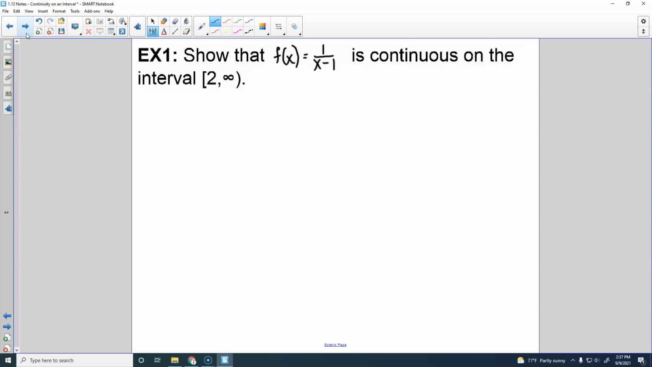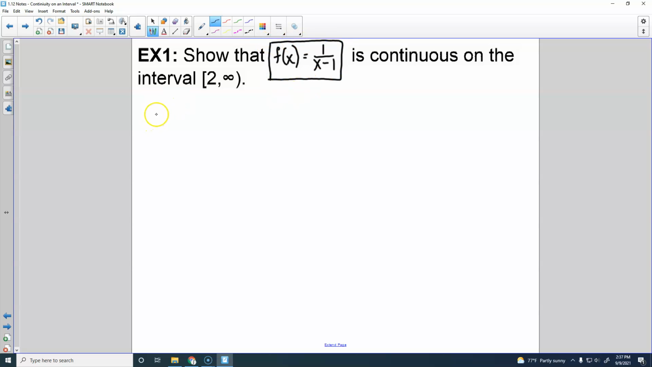So for this, we can't prove this in the same way that we were doing all those steps to prove at a point, because we can't prove every single point. But what we do want to do is look for the discontinuities. So for this graph, where do we have a discontinuity? Okay. All right. So ignore the interval for right now. Just look at the function.